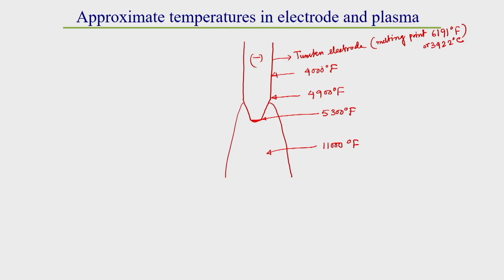Why is this required? Because you can feel that in an arc the temperature is 11,000 degree, so how much does the temperature rise in the case of a tungsten electrode? That also we should know, no? From here we get a fairly good idea: though the temperature in the arc is around 11,000 degree, at the electrode tip it is around half of that.